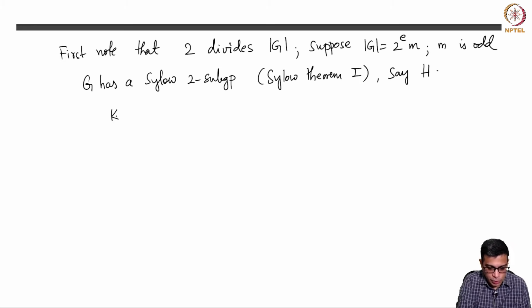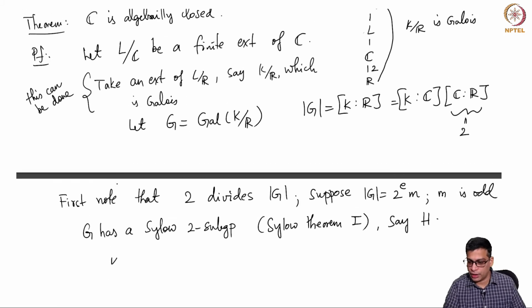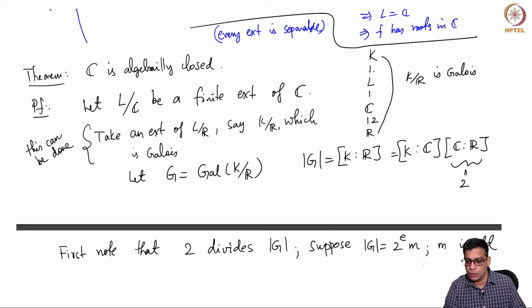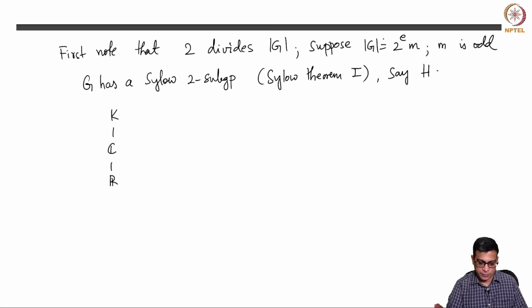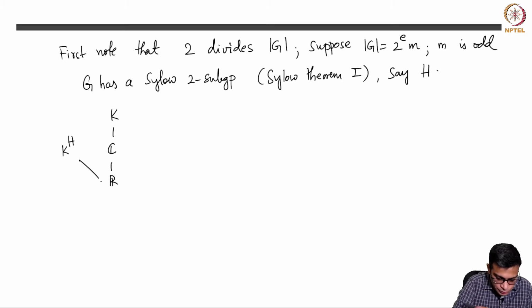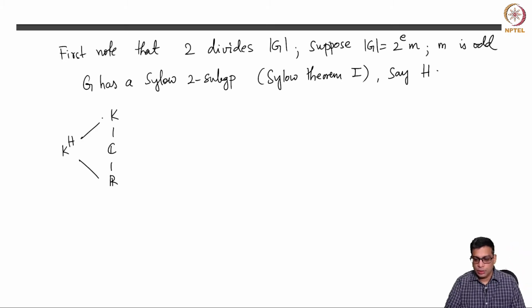So I'm going to redraw. I'm going to forget the given extension. We're going to just directly prove that K equals C. So L will automatically be C. So L disappears from the picture. So then if I take K^H, so K^H is an intermediate field of K over R.